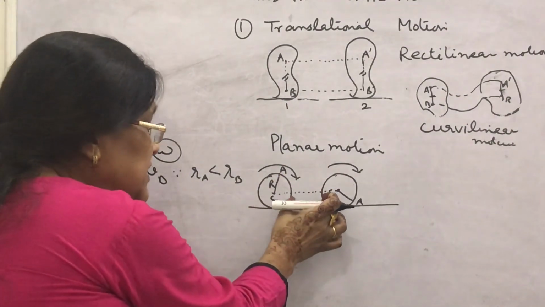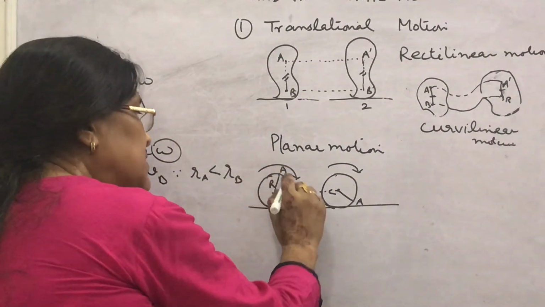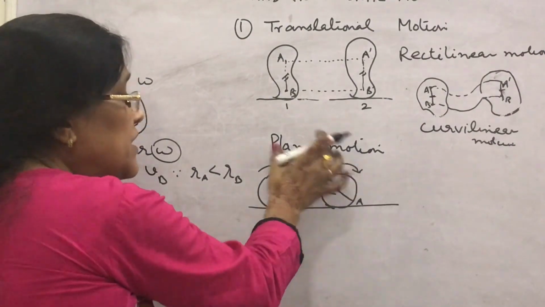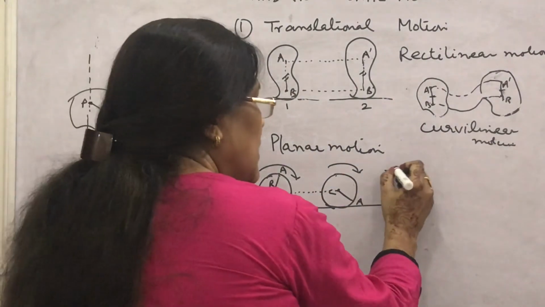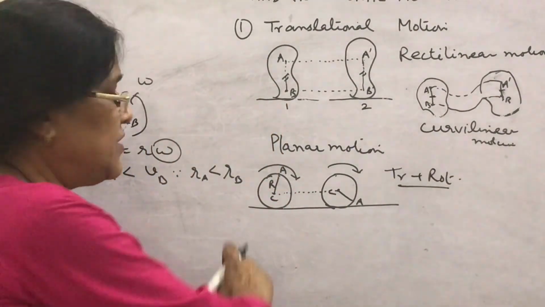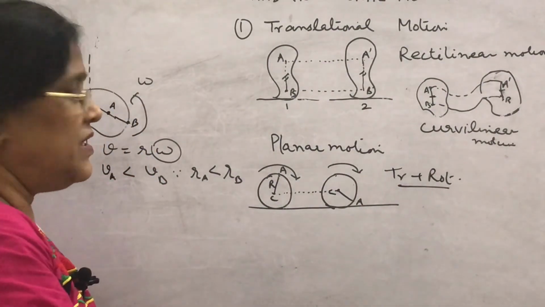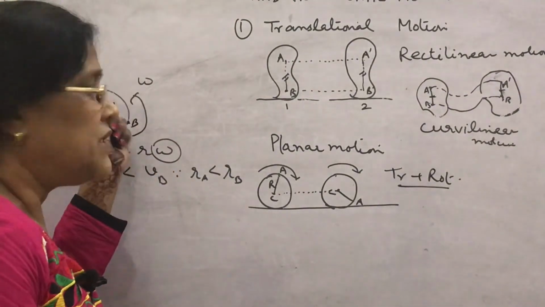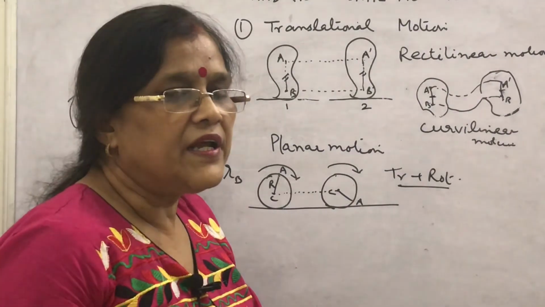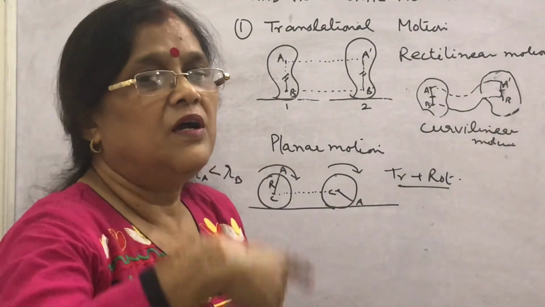Which type of motion is this center of mass showing? Translational motion. And which type of motion is this point A showing? Rotational motion. So what is motion in a plane? Translational plus rotational motion. Okay, like the motion of a wheel. So all three types of motion I told today: translational motion, rotational motion and motion in a plane or planar motion. We will discuss in detail along with a few examples, as numerical examples, how to count the number of